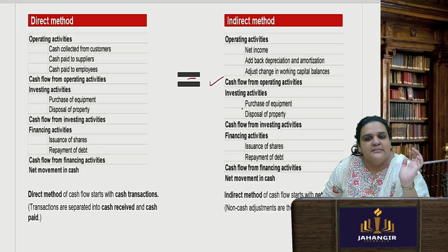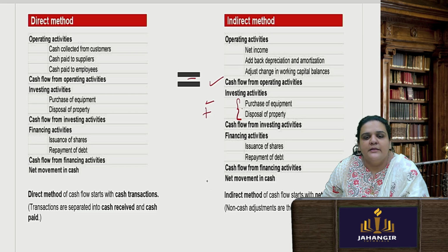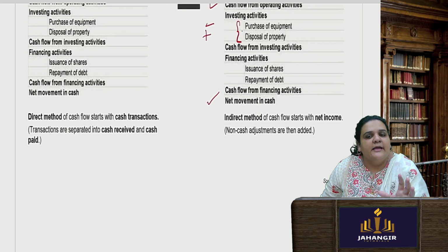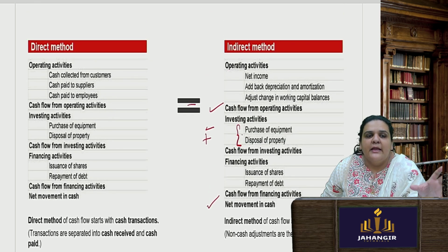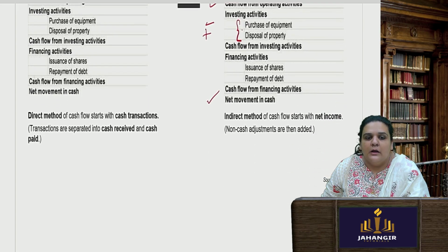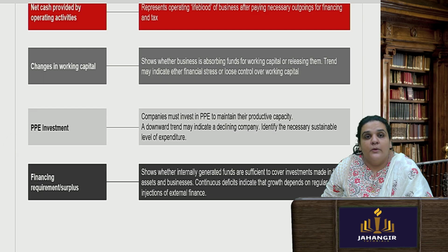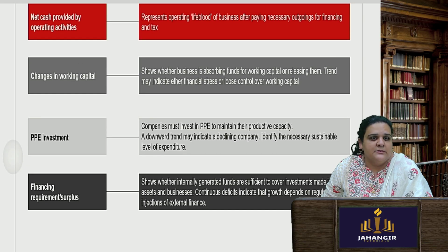In case of investment activities, you do cash in, cash out due to investment activities. If you are purchasing an equipment, your cash will move out. If you are selling an equipment, your cash will come in. Same thing with financing activity. You get net movement in the cash. So this is an indirect method. In a direct method, actual cash paid to the suppliers and received from the customers is taken into account. Key elements. We come to know what actually the business is doing in operations.